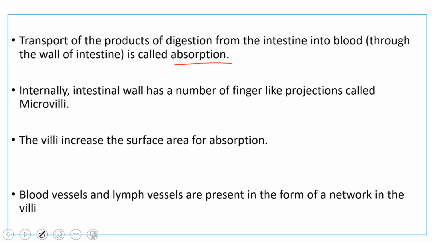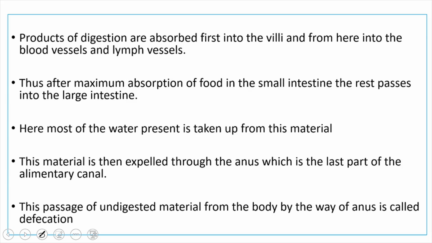Internally, the intestinal wall helps in the process of absorption of the digested food. The intestinal wall has a large number of finger-like projections called villi. The villi increase the surface area of absorption. Blood vessels and lymph vessels are present as a network in the villi, where the digested food is directly absorbed into the blood through simple diffusion. Thus, after maximum absorption, the digested food is absorbed inside the small intestine with the help of the villi.